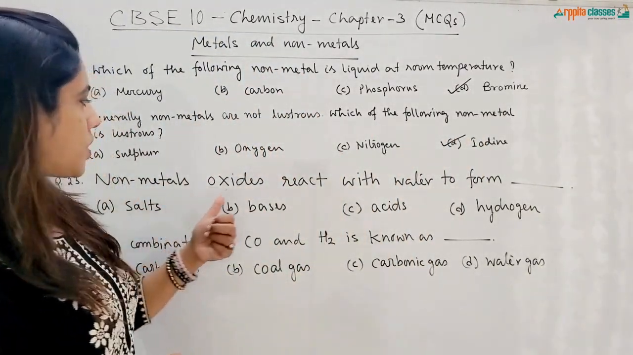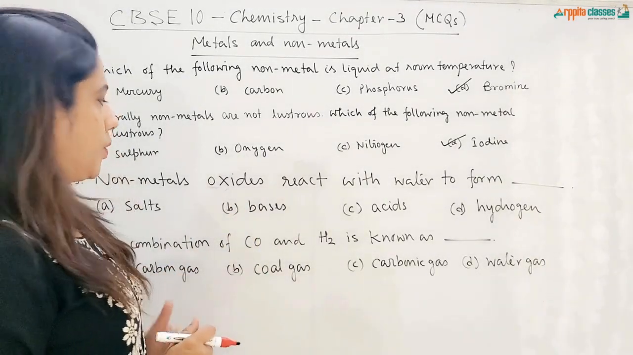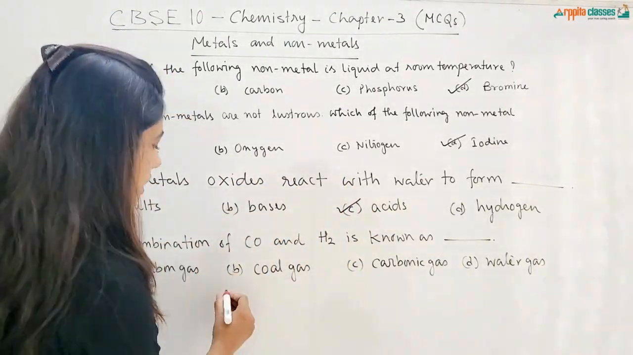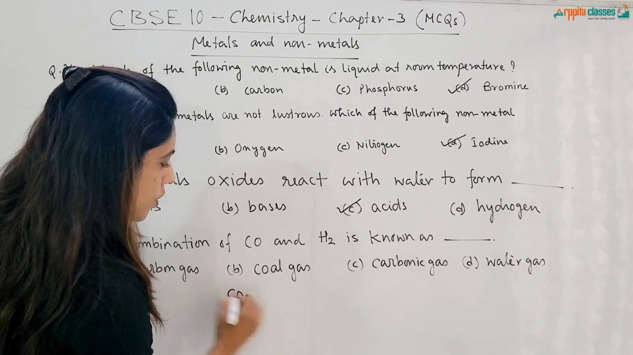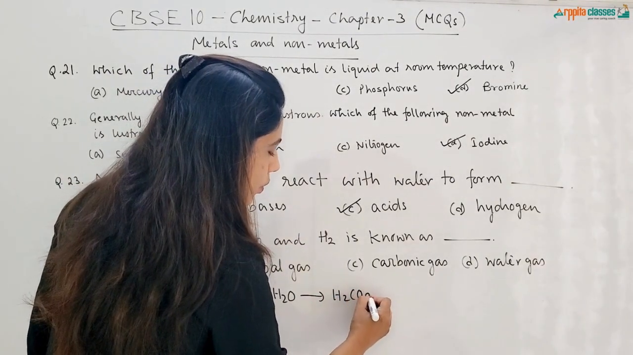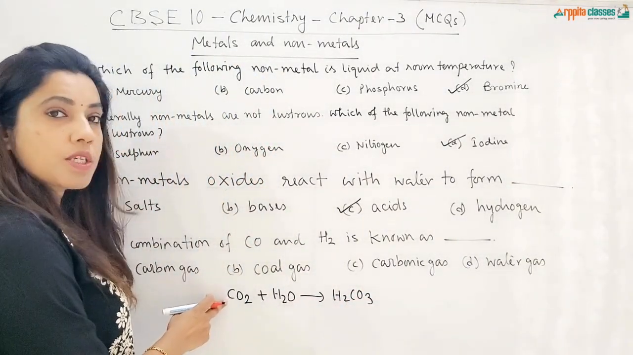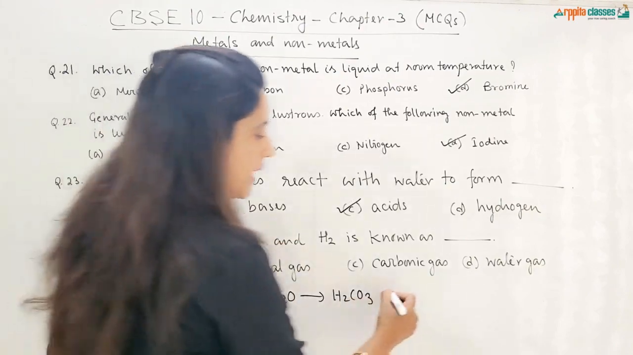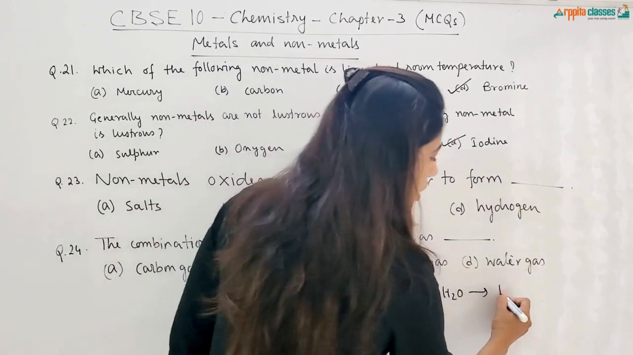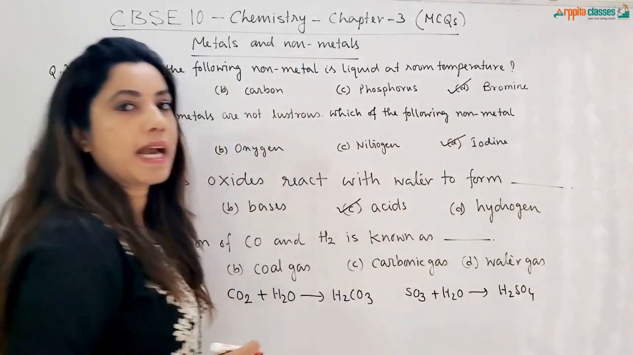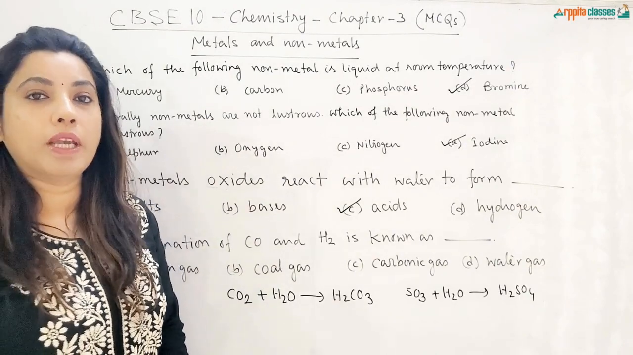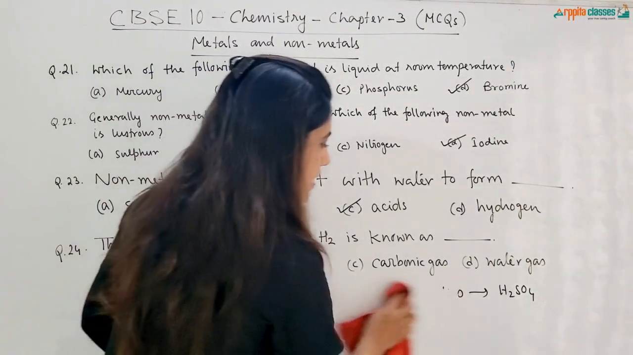Next question is, non-metal oxides react with water to form. Now this answer will be acids. Non-metallic oxide reacts with water to form acids. I'll show you here. Suppose if I take CO2, which is a non-metallic oxide, and I dissolve this into water, I get H2CO3, that is carbonic acid. So non-metallic oxide when dissolved in water gives you acids. Another example, SO3 plus water, sulfur trioxide plus water will give you H2SO4, sulfuric acid. So remember that non-metallic oxide when dissolved in water or when they react with water, we get acids. Okay, so the option here is acid.